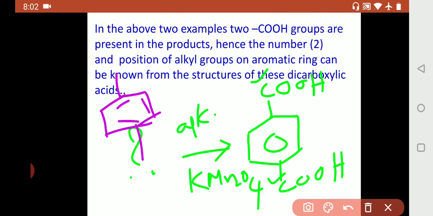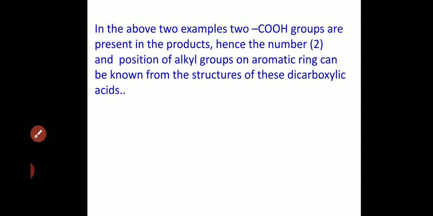We shall not write CH3, because whatever the alkyl group, it will be converted into COOH. So generally we just write R, R dash, anything. By seeing the product we can predict the reactant: the position and the number of alkyl groups. So this is the observation made for this reaction. Now coming to the following observations made during oxidation.